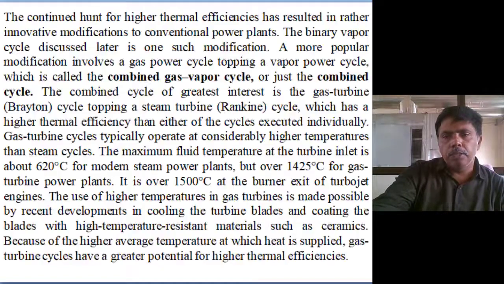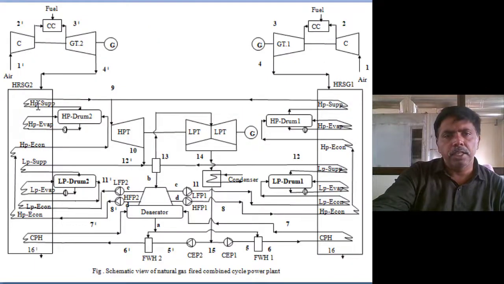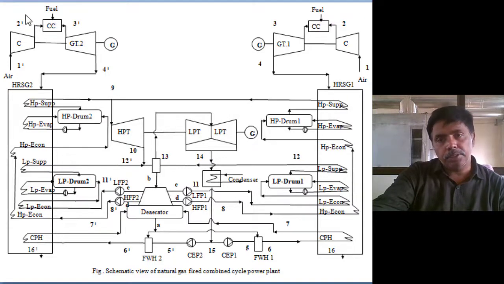Let's move to one real cycle, because during my PhD I visited the Indraprastha combined cycle gas power plant. Two gas power plants are running, and using the exhaust gas of the two gas power plants, we run one steam power plant. This is the deaerator. There is a high pressure turbine and low pressure turbine with one reheating, and a regeneration process with only two feed water heaters and one deaerator.